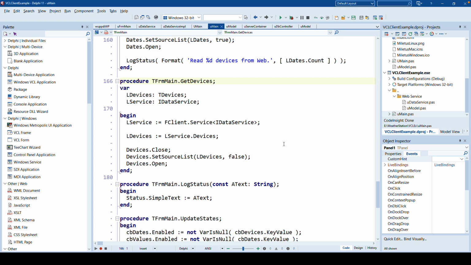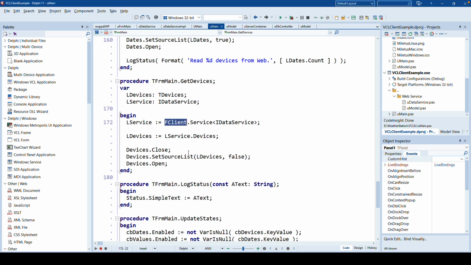really shows the power of Delphi and generic classes and interfaces and implementations better than any example I could build or construct. So you want a list of devices. You define a list of devices, and you know that you need the IDataService. Remember, this is what we call the service, IDataService. That's the interface. So the service that we want, we get from the client, FClient.